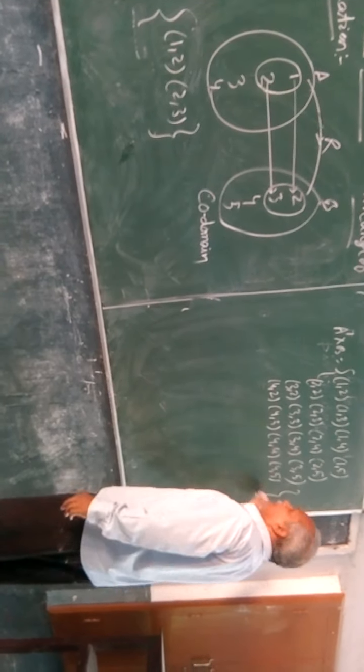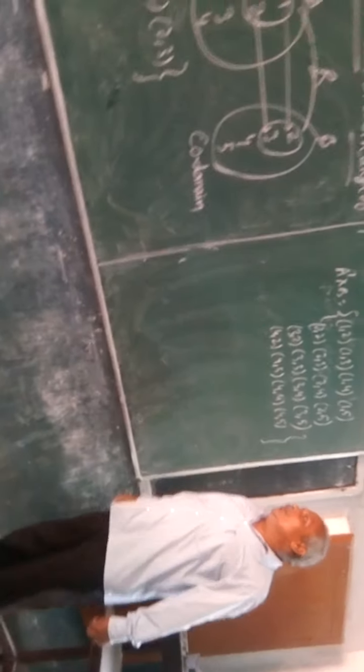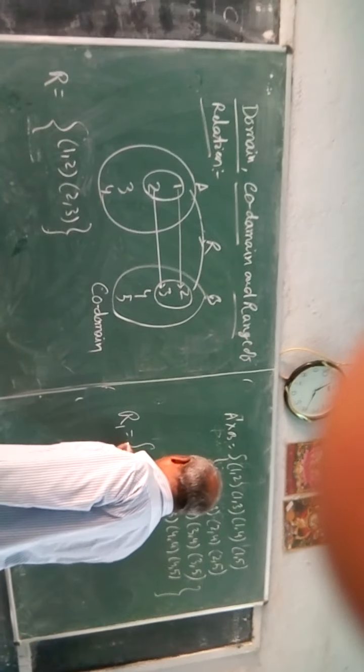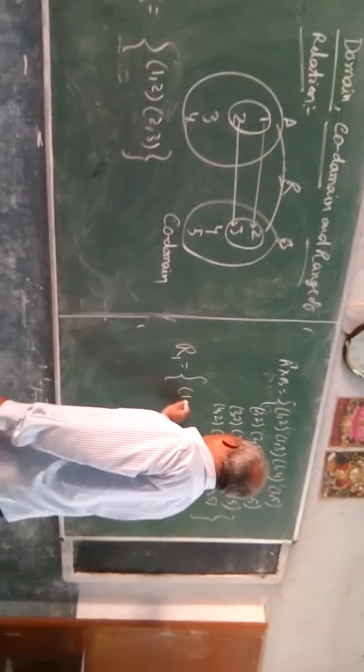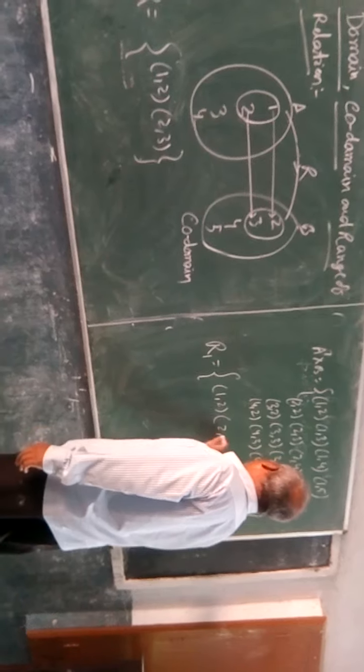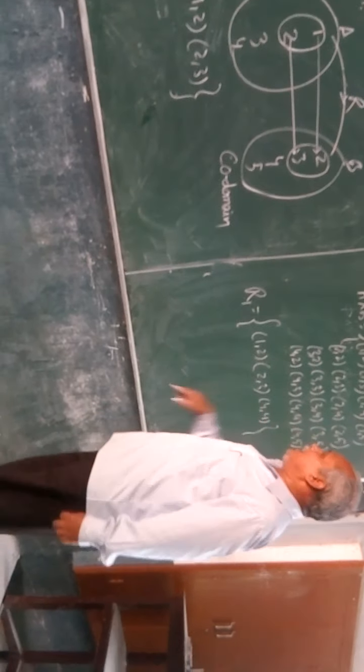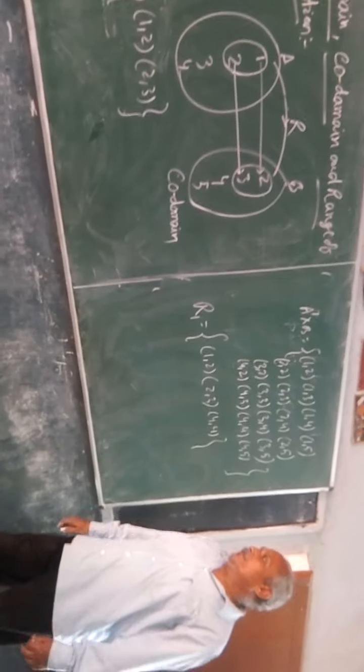It is the A cross B. You can say the universal set. Now suppose I take a subset from this set. Suppose I take (1, 2), (2, 3) and (4, 4). This is a subset of this set. Therefore it is a relation.